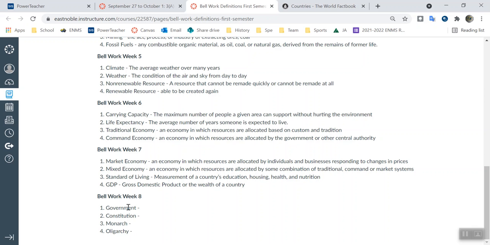All right. So Bellwork: government. What must you have to be a government? We kind of talked about it in our notes. Constitution: think of the first 10 rights we have. What do we call that? Things that we must have to be part of a constitution. What do constitutions guarantee to people?